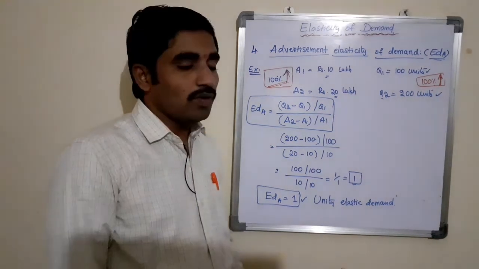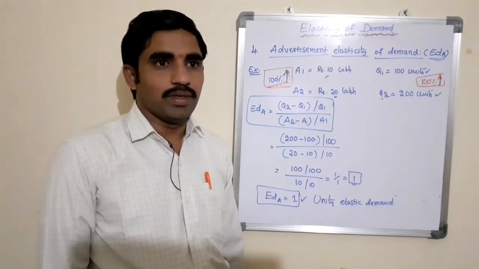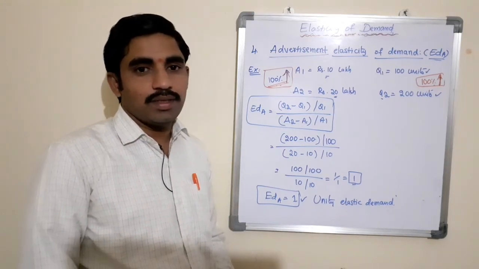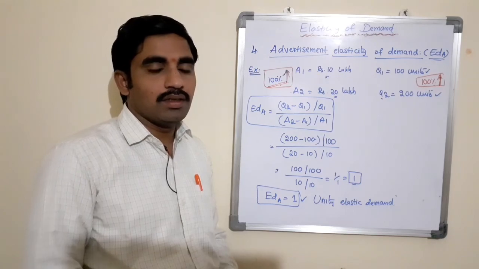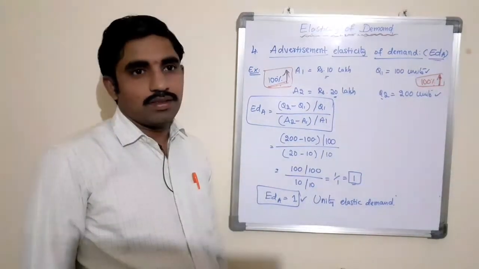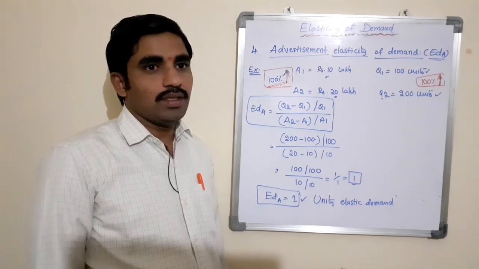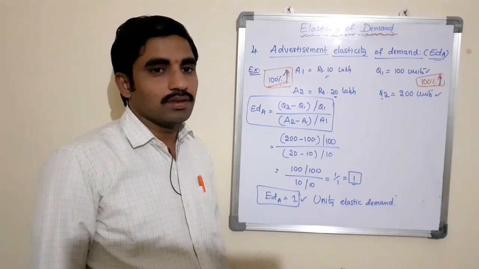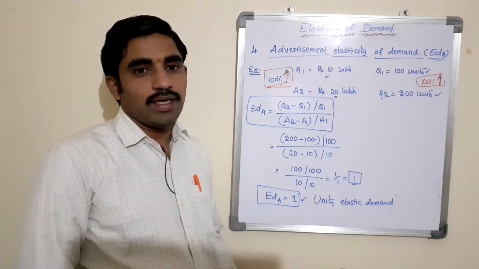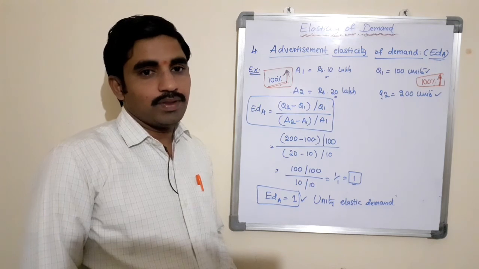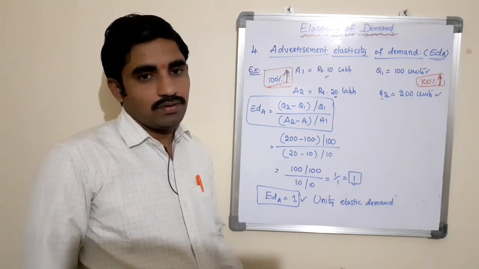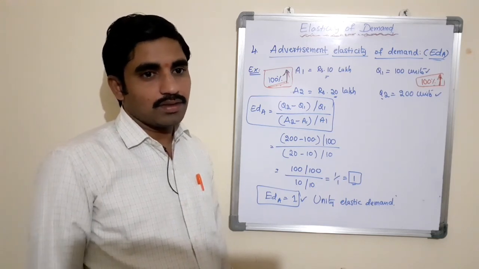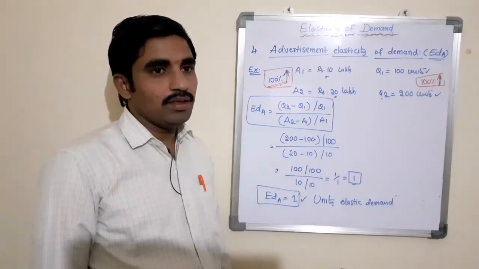And coming to the overall importance of elasticity of demand, whether it is price elasticity of demand, income elasticity of demand, cross elasticity of demand, or advertisement elasticity of demand, it helps to fix the prices of factors of production. The factors of production are land, labor, capital, manpower, machinery, and all the remaining factors of production. While fixing the prices of these factors of production, this elasticity of demand may help.